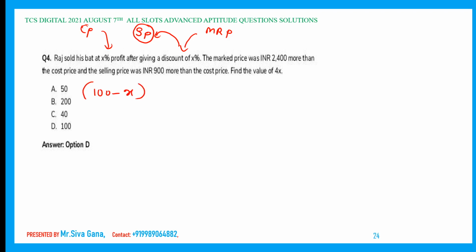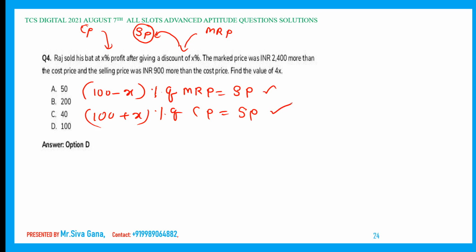100 minus x percent is the discount of what? MRP. This is nothing but a selling price. Now 100 plus x percent of what? Cost price. This is nothing but selling price. These two are the selling prices of the same quality, right? Selling price. This is taken based on MRP. This is taken on what? Cost price. Here minus because of discount. This is plus because of profit, right?